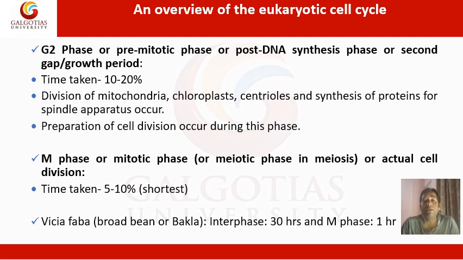It does not take much time to complete. In Vicia faba, or broad beans, the interphase lasts around 30 hours, whereas the mitotic phase or M phase lasts a few hours, around 1 hour.